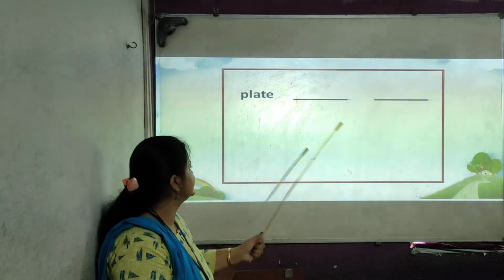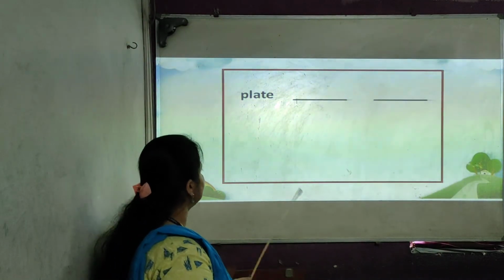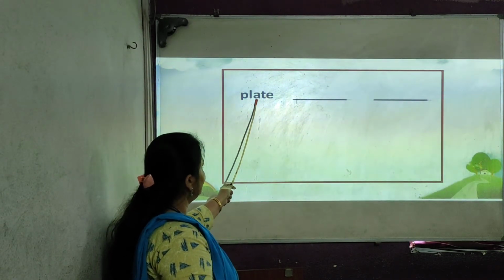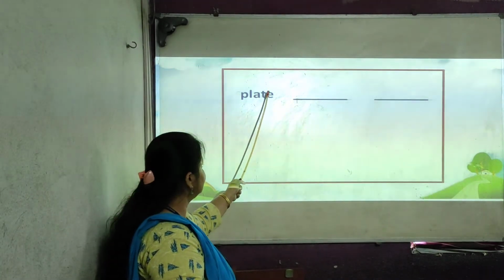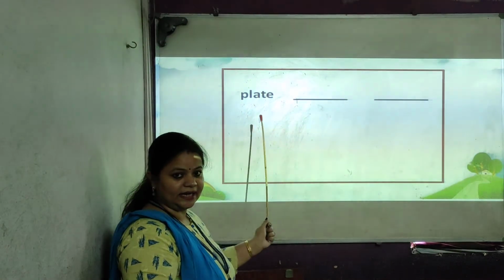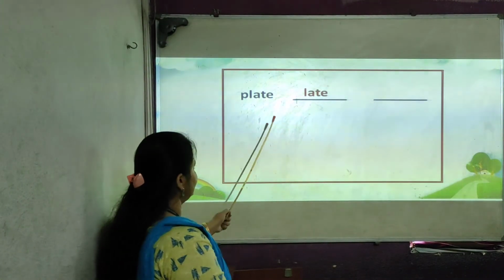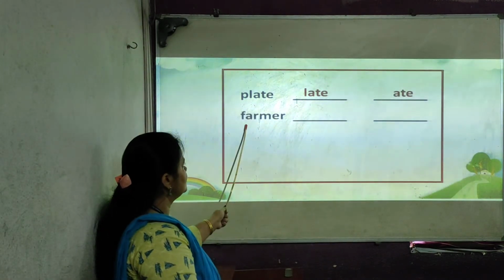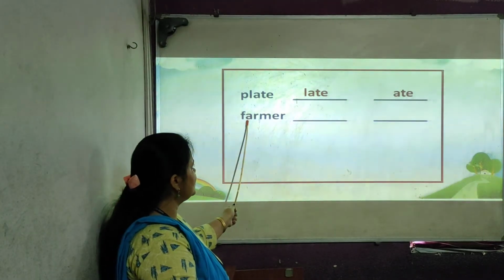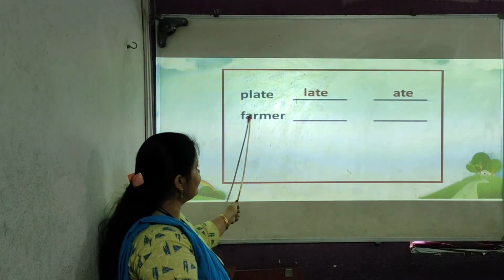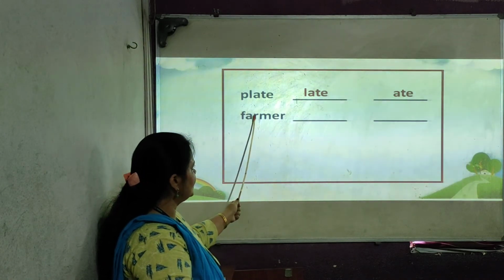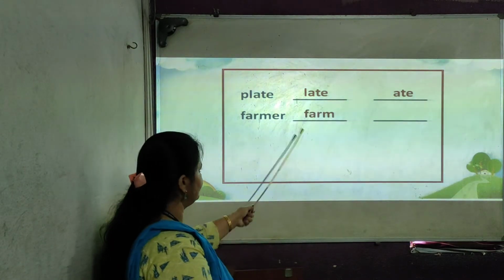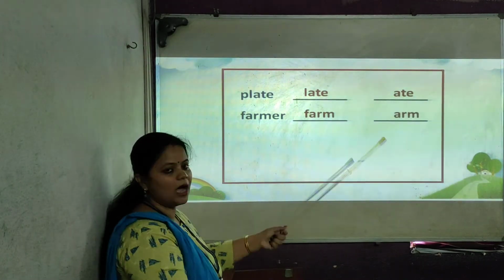Now plate. Now tell me which hidden words are there in this. You can write L-A-T-E, late, A-T-E, ate, like that also, late, ate. Farmer, far, F-A-R-M, farm also it will come, A-R-M, arm also it will come, yes or no? Farm also it will come, farm, arm.